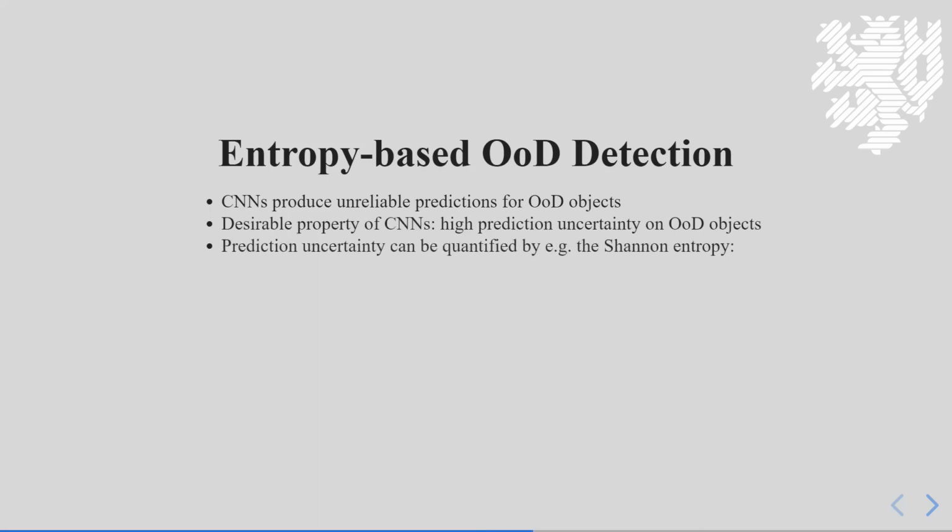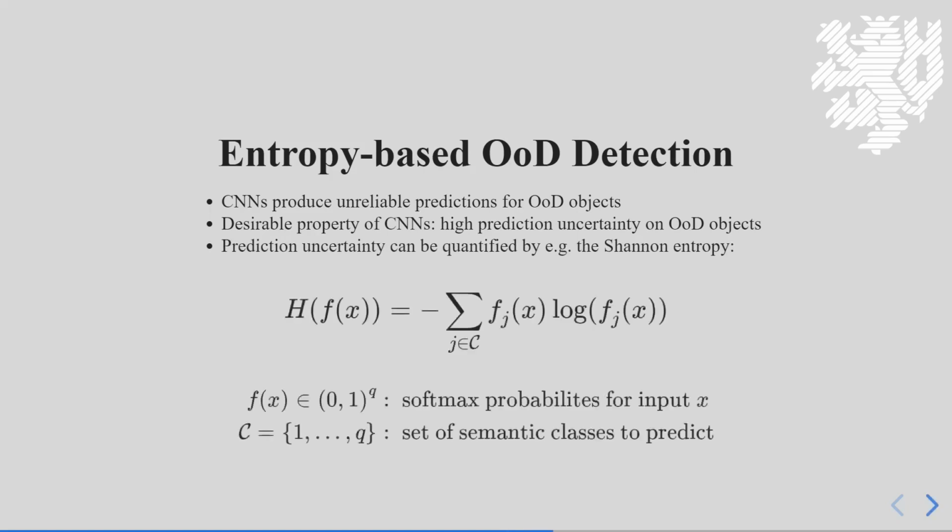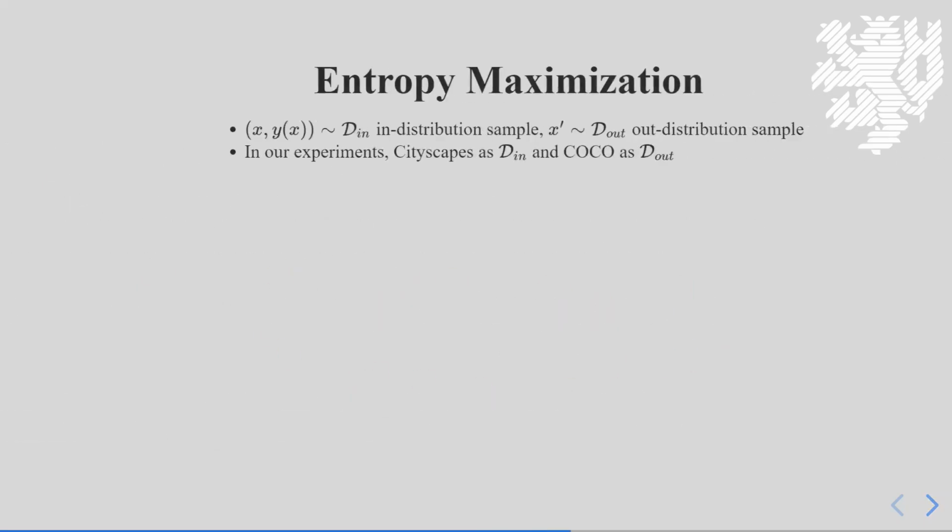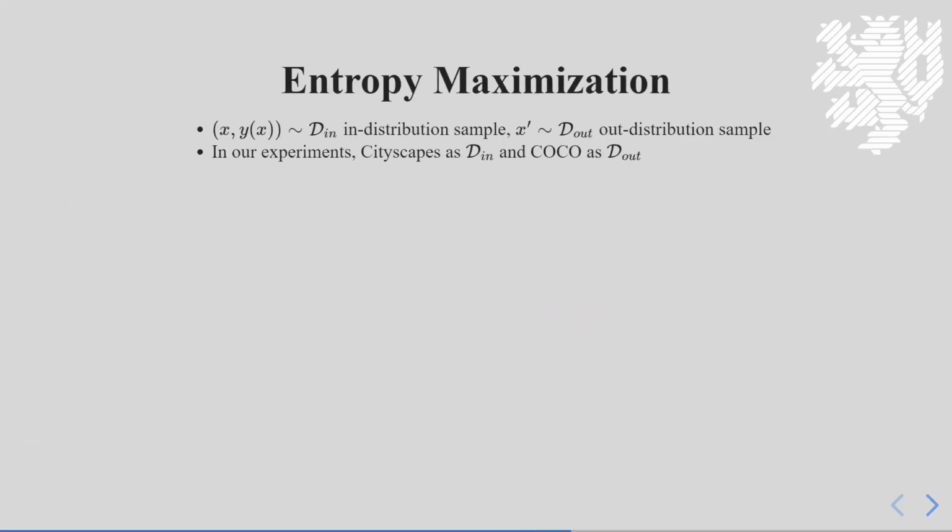And prediction uncertainty can be quantified by various measures, such as the softmax entropy, which is defined as this formula. In this work, we approach out-of-distribution detection by enforcing neural networks to output a high softmax entropy on out-of-distribution samples.